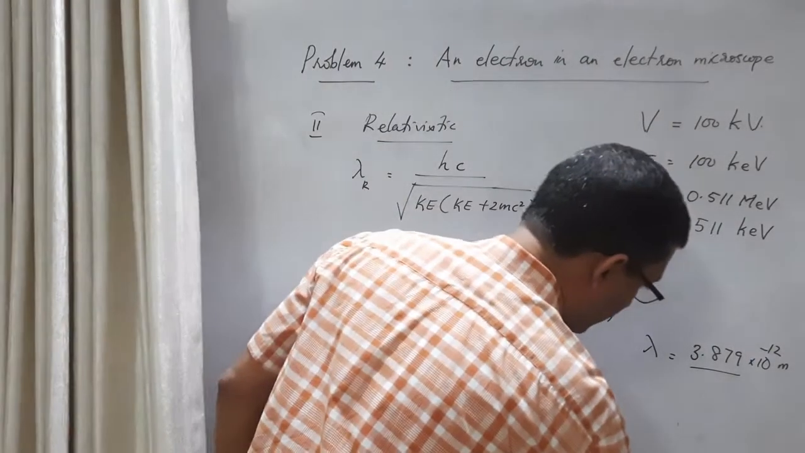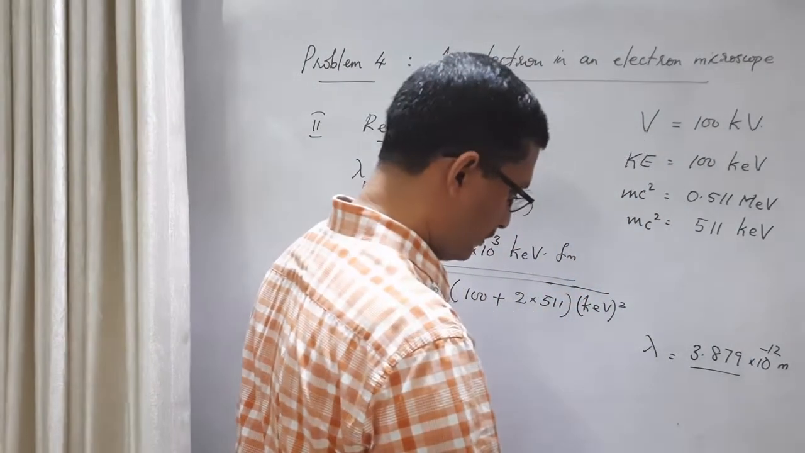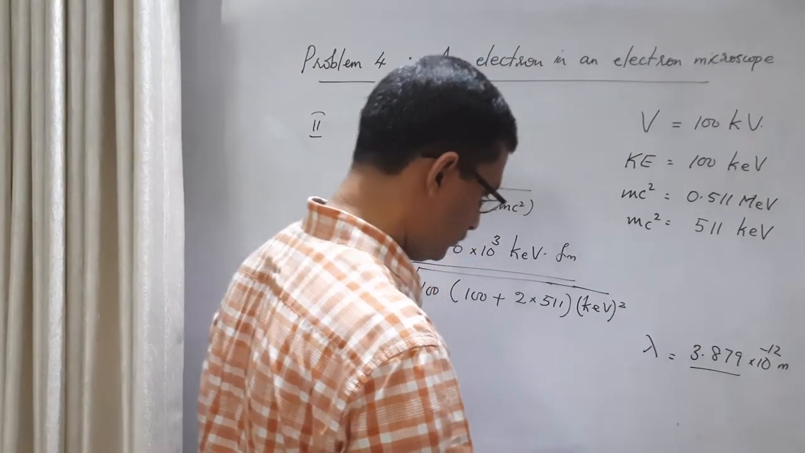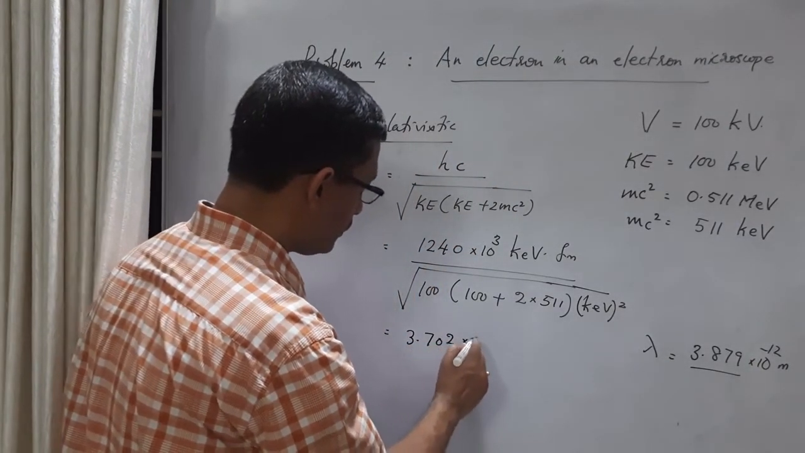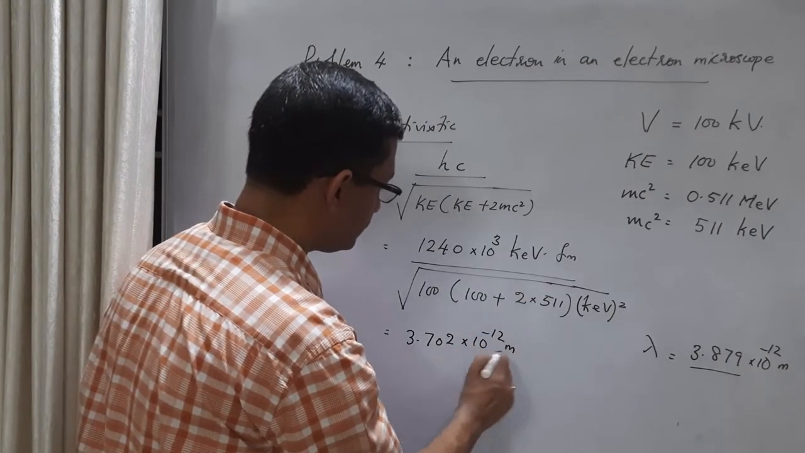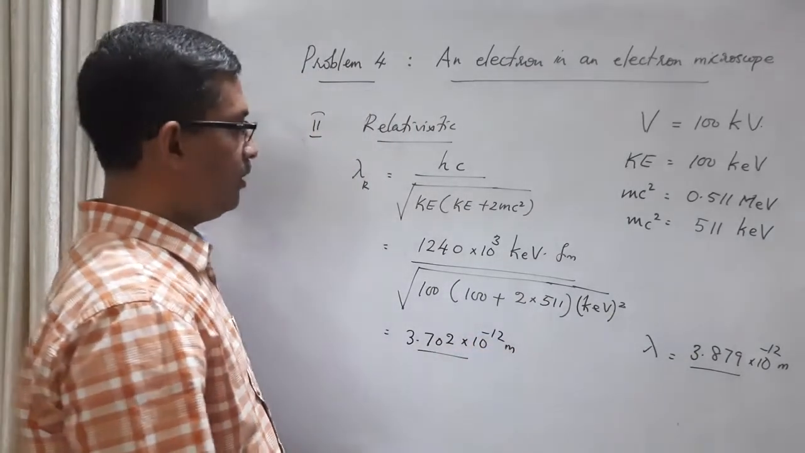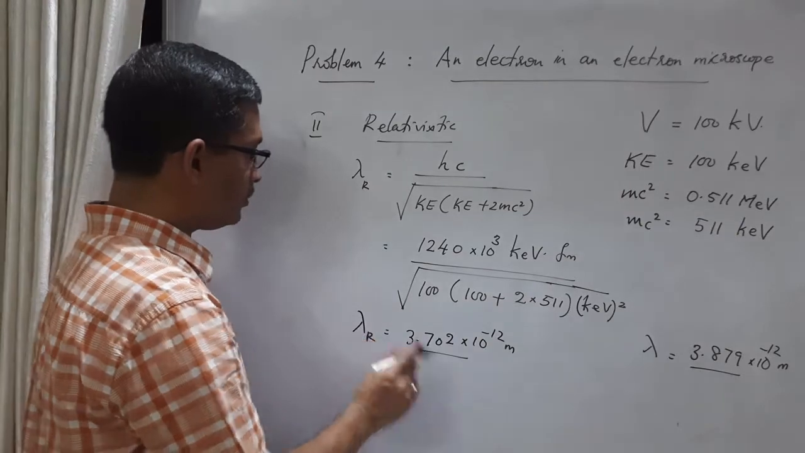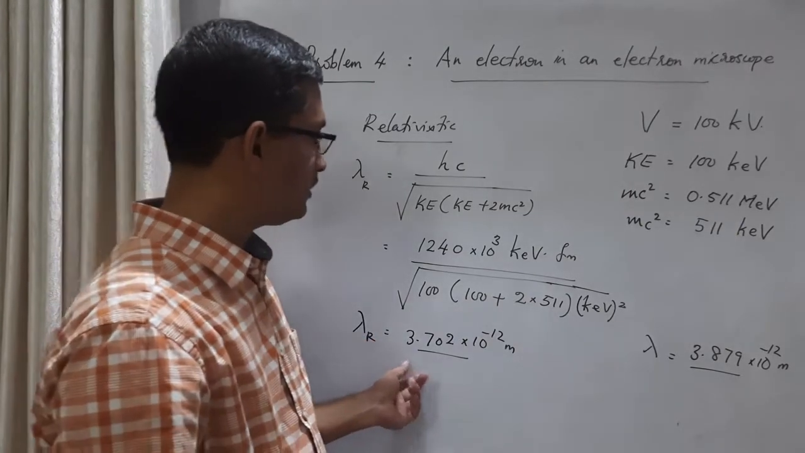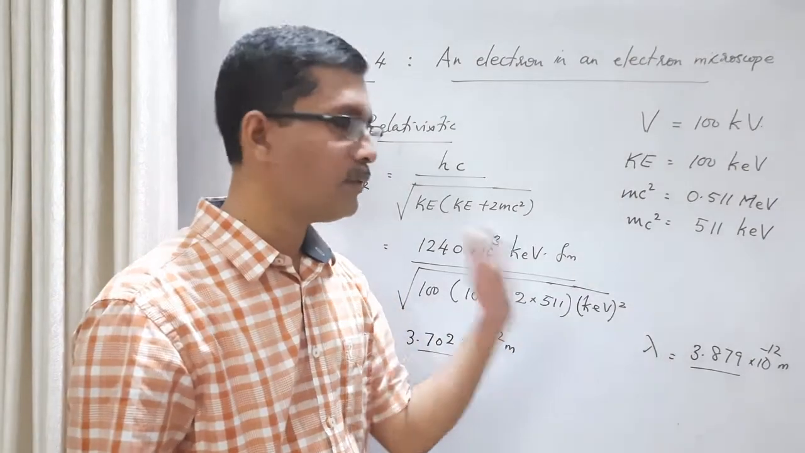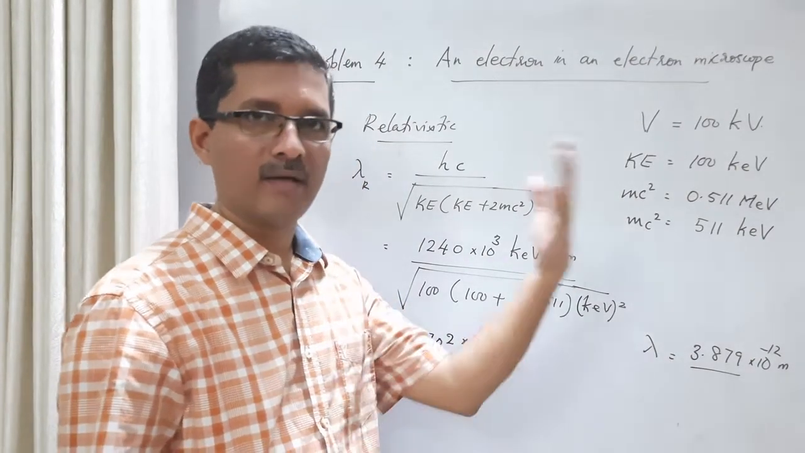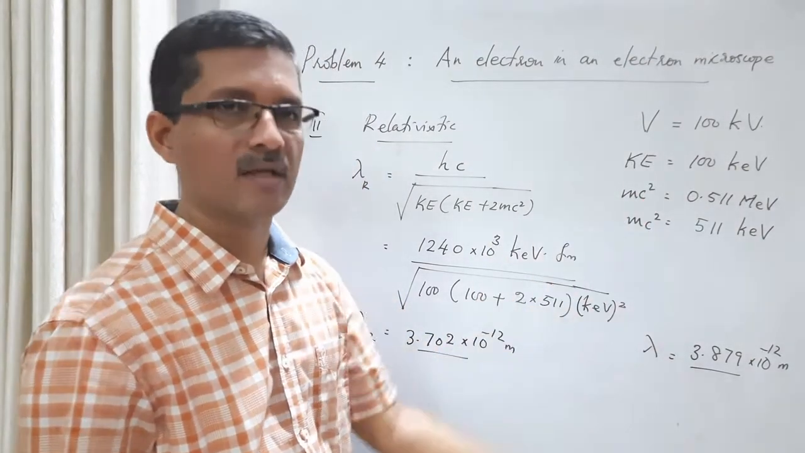your result will be 3.702 into 10 raised to minus 12 meter. The earlier one is the non-relativistic value. So you can see that the relativistic wavelength is less than the non-relativistic wavelength. So the non-relativistic value is higher. So there is an error, a plus error here.